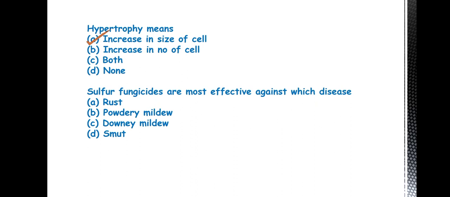Wherever you see any abnormal increase in cell shape and size, that is due to hypertrophy and hyperplasia. The reason for this abnormal increase in size and number of cells is an increase in the production of phytohormones.